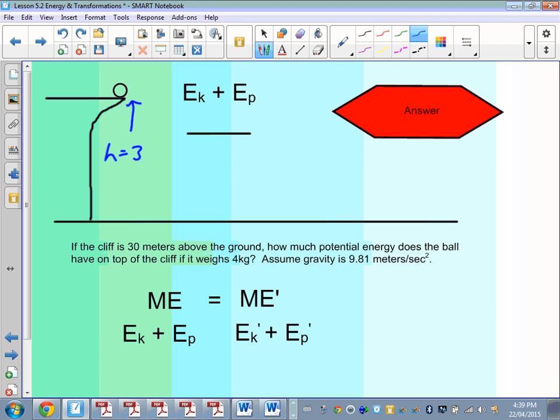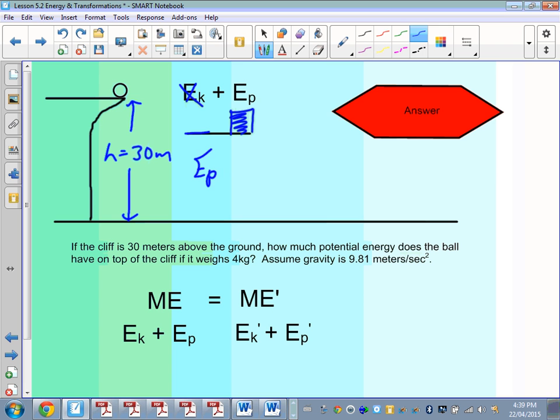H is equal to 30 meters. Is there any kinetic energy when the ball is on the cliff? No, there's not, so we don't need to worry about that. Sometimes you might find it useful to draw a little bar graph. There's zero kinetic energy, but there is some potential. That potential energy is in the form of mgh.